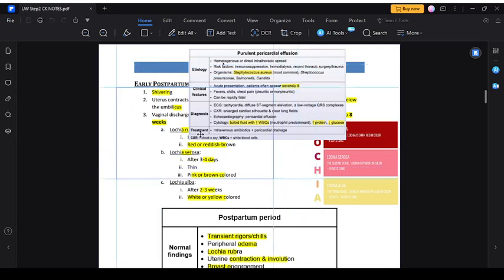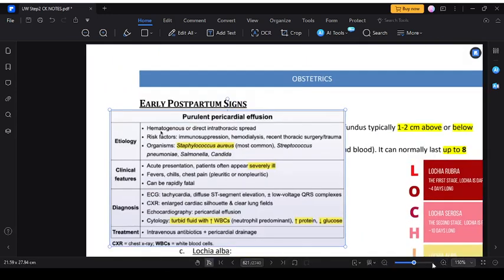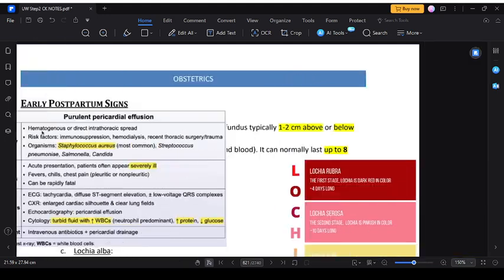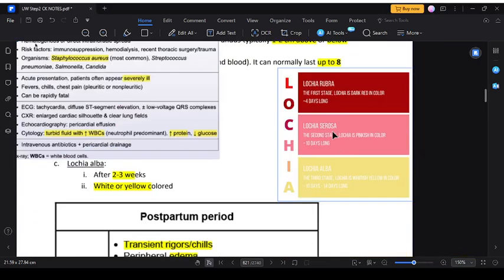Lochia, we talked about different types of lochia. Now let's see this over here. Lochia rubra is the first stage of lochia. It is dark red in color and about 4 days long. Then we have lochia serosa, the second stage. It is pinkish in color, about 10 days long. And lochia alba is the third stage. It is whitish in color and about 10 to 14 days long.